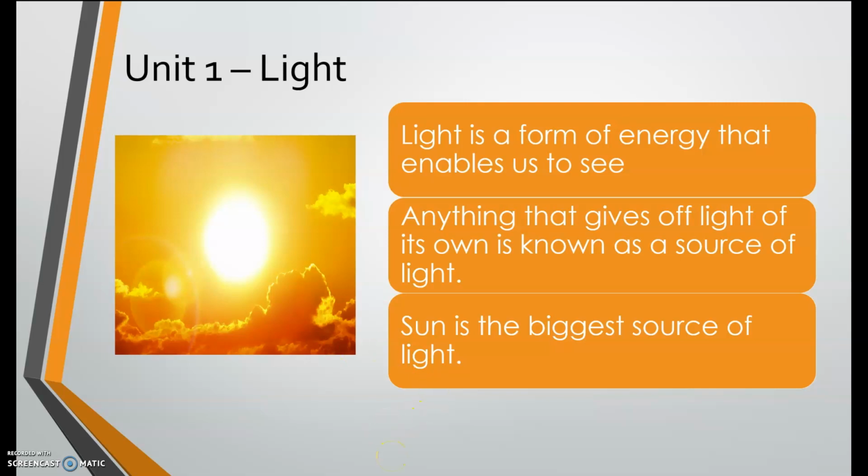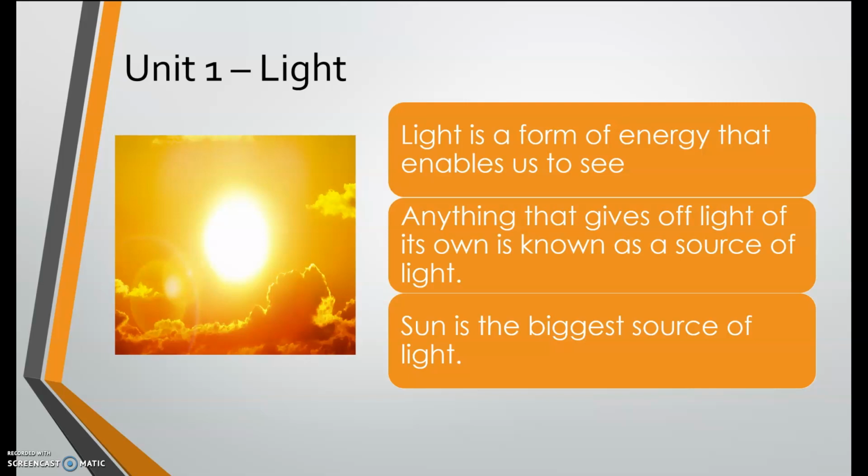And the last paragraph, repeat after me. Sun is the biggest source of light. Very good. So as you can see, it says the sun is the biggest source of light. It's very understandable, but let me give you an example.